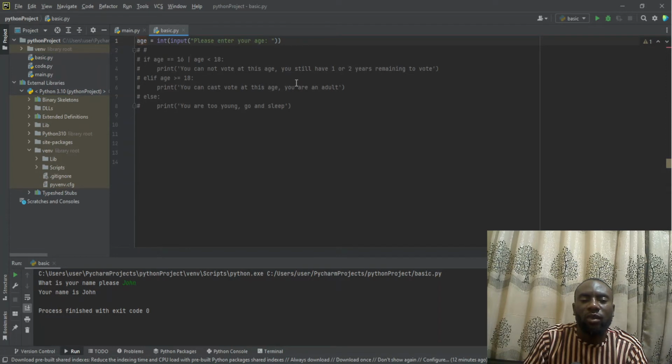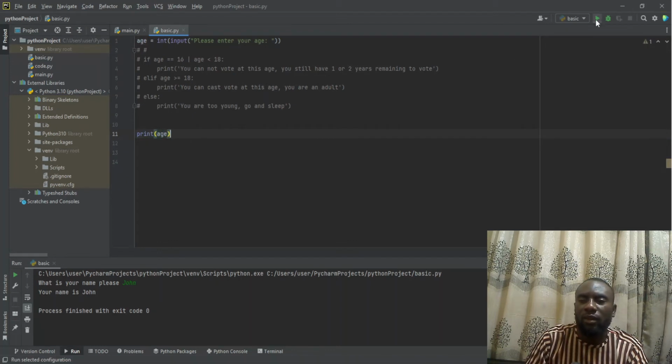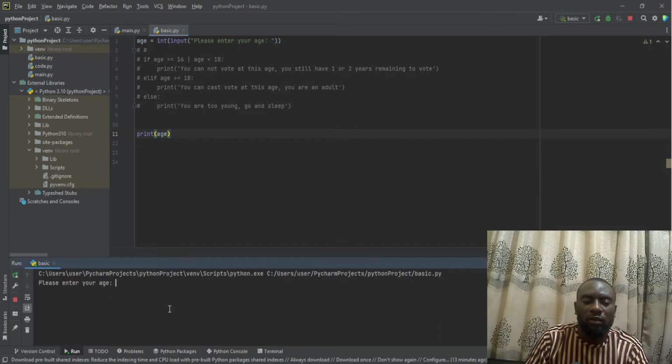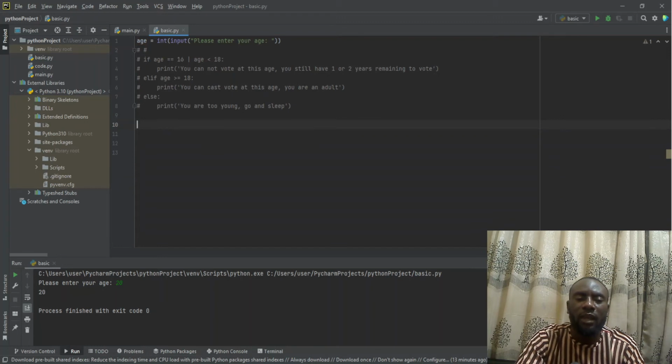So now on what we did, let's assume I'm going to print it out and see what we have inside the age. So I'll just do like this. I'll now run the program. So now let me put any number. I can put something like 20. When I hit enter, it is showing me 20. So this is how it works. Alright, so now let's go back to the previously